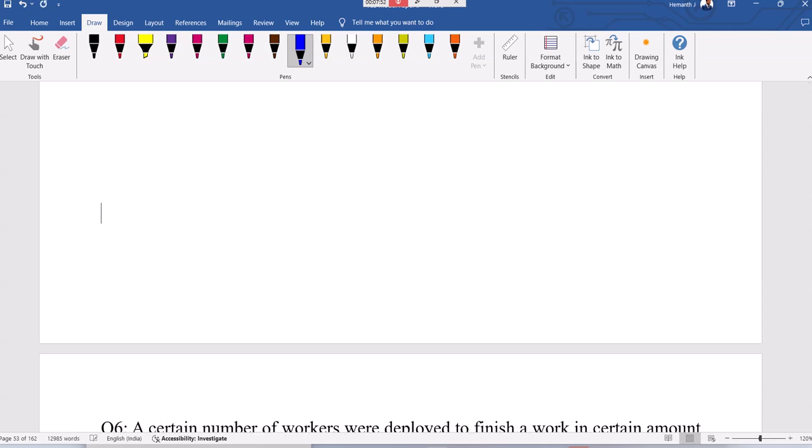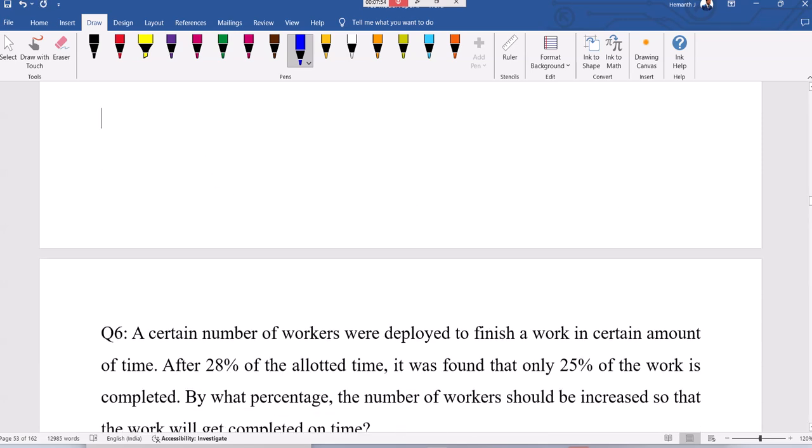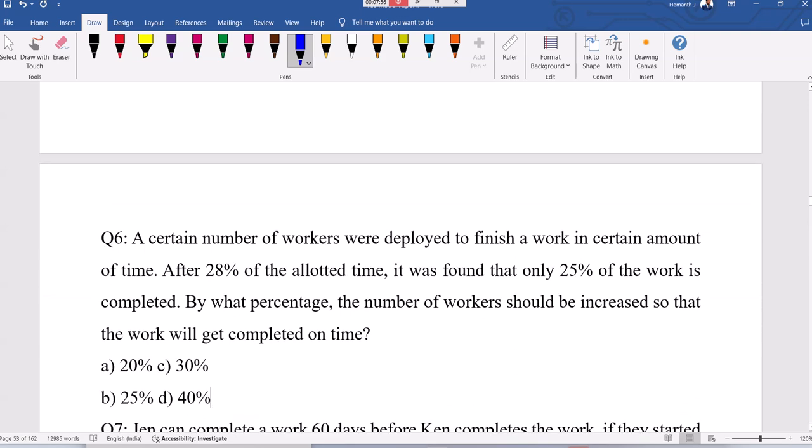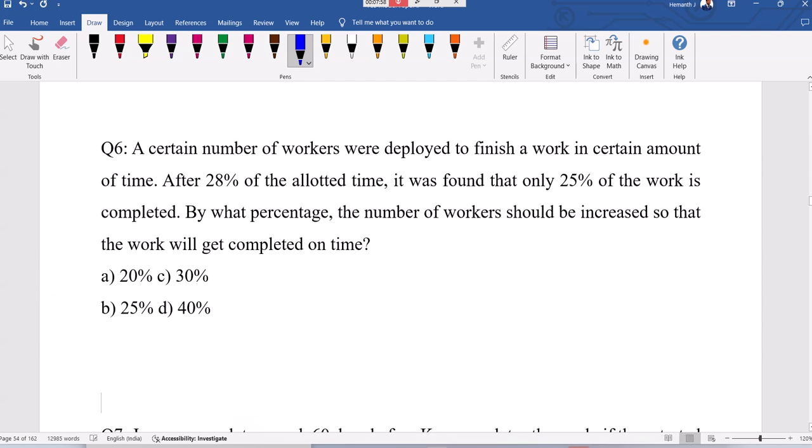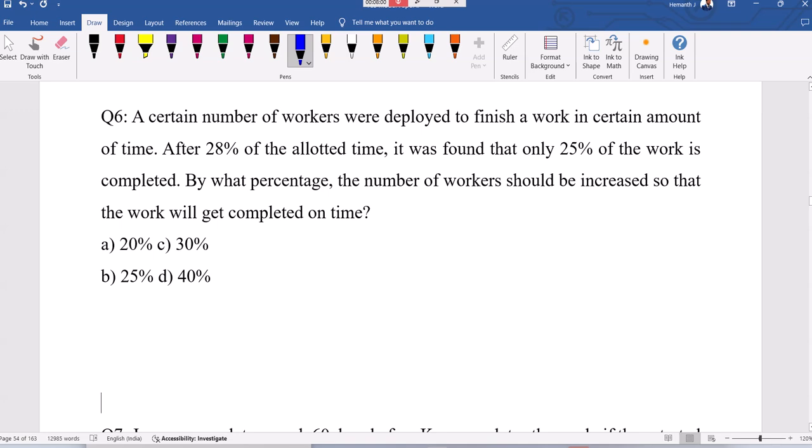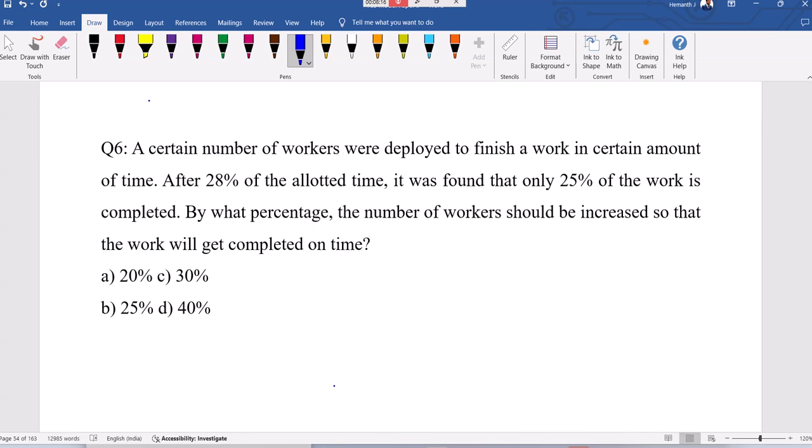Now, see this next question. A certain number of workers were deployed to finish a work in a certain amount of time. After 28% of the allotted time, it was found that only 25% of the work is completed. By what percentage should the number of workers be increased so that the work will be completed on time? This is again chain rule, but they're given in terms of percentage.